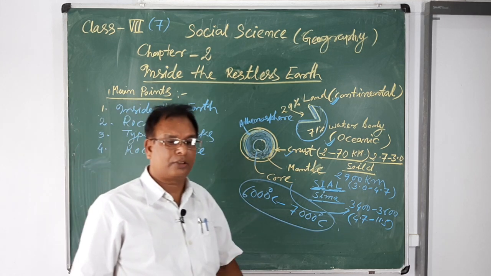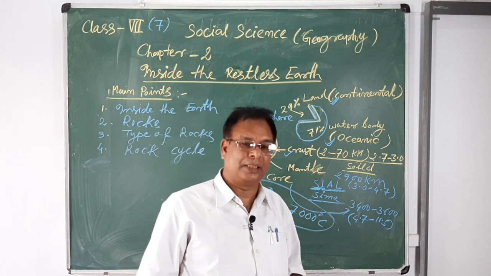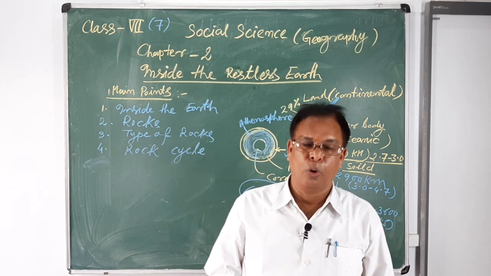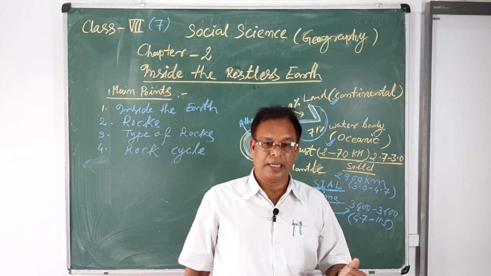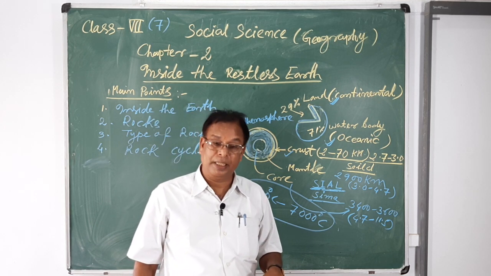Therefore, those rocks are known as igneous rocks. Granite and gabbro are examples of igneous rocks. Next, sedimentary rocks.